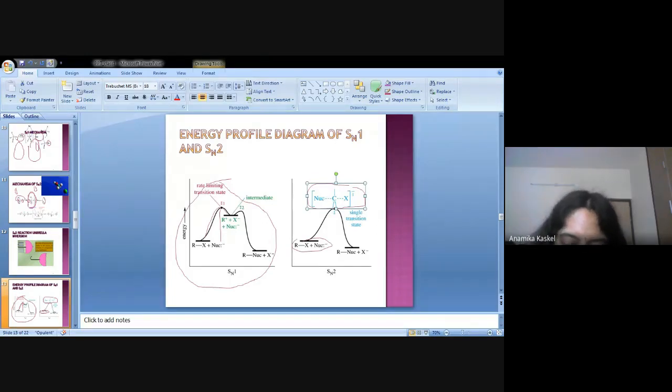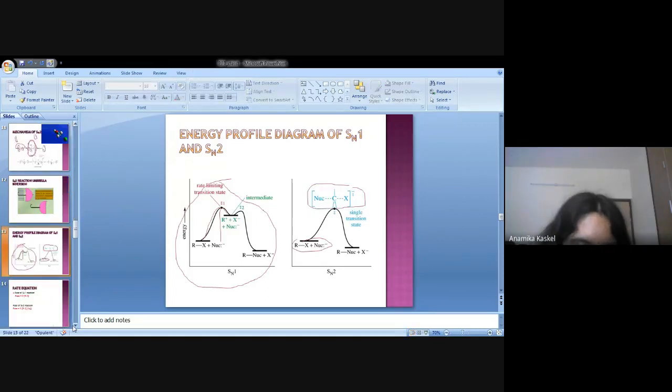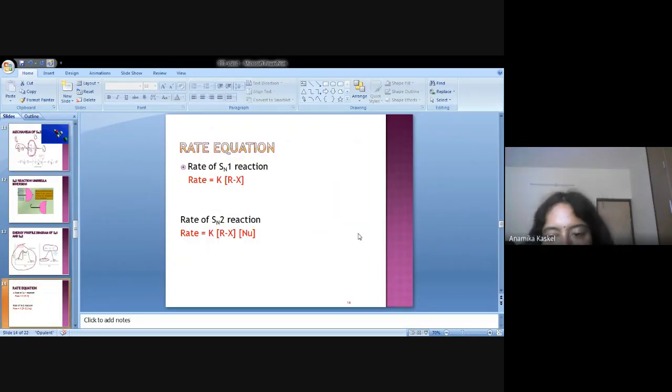Now I come to another part of this section, the rate equation, and I think you will understand this very easily. Will you explain why this rate equation goes only for RX, the alkyl halide, and here we can observe the nucleophile also? Anybody from the class?